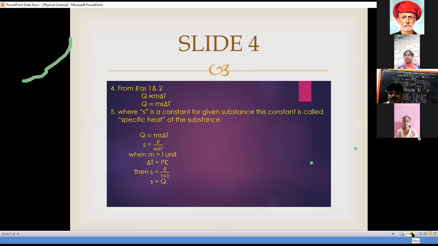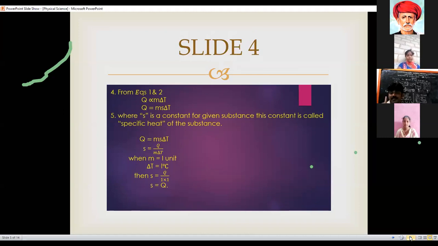So Q is equal to ms delta T. If we write S as the subject, then S is equal to Q by m delta T. Now, if m equal to 1 unit, delta T equal to 1 degree centigrade, then S is equal to Q by 1 into 1. So S is equal to Q. That means S is specific heat, Q means the amount of heat energy.